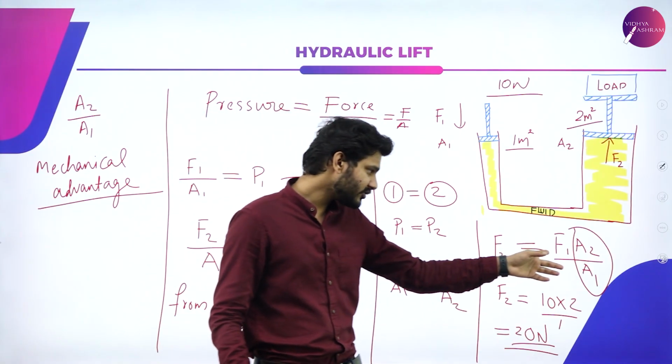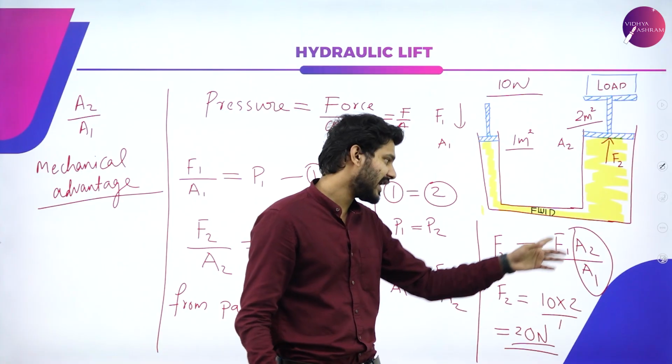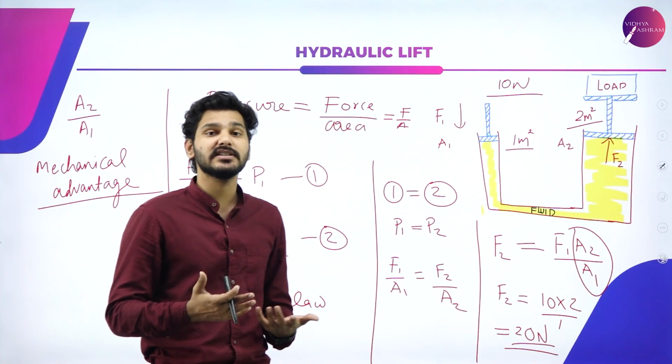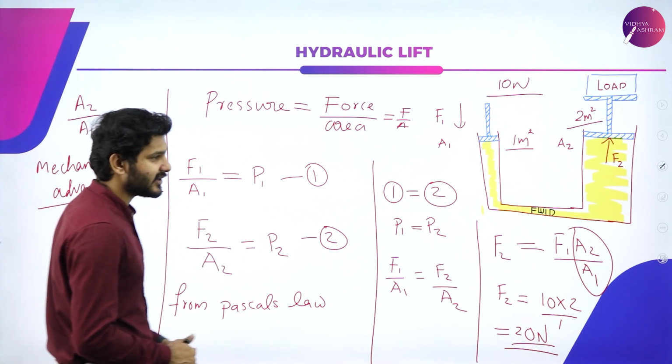Whatever force I'm applying here, it is doubled right now. So that ratio is known as the mechanical advantage ratio.